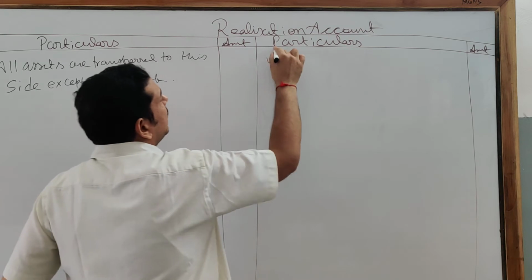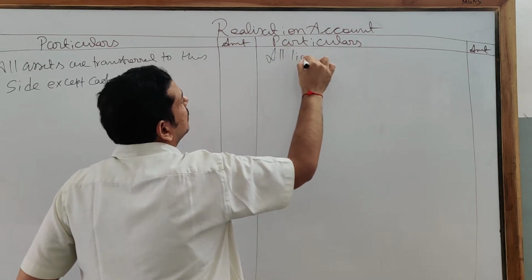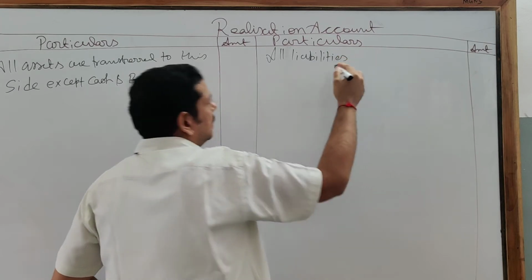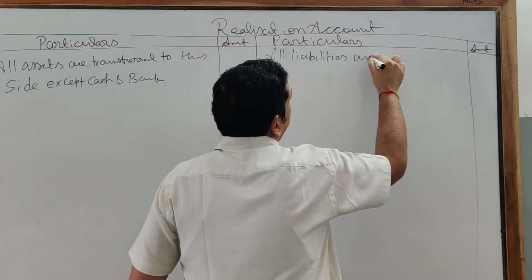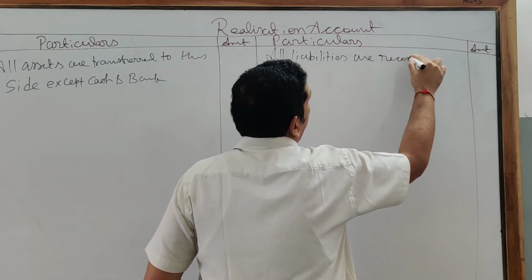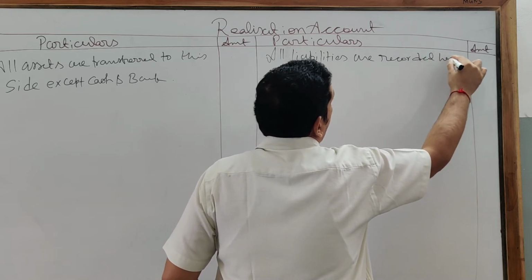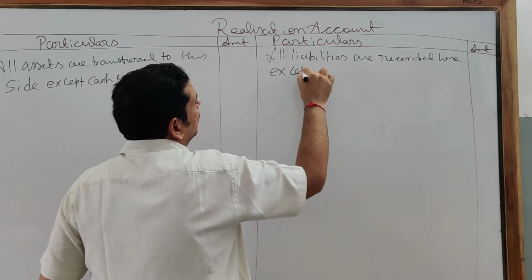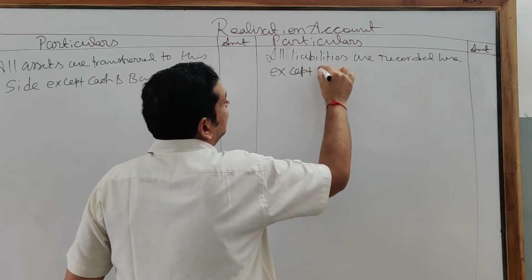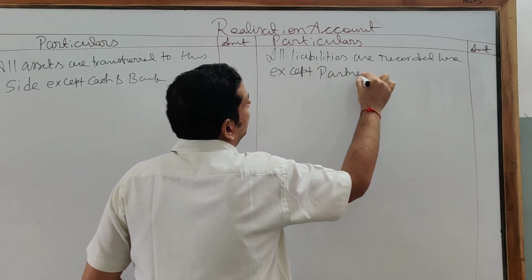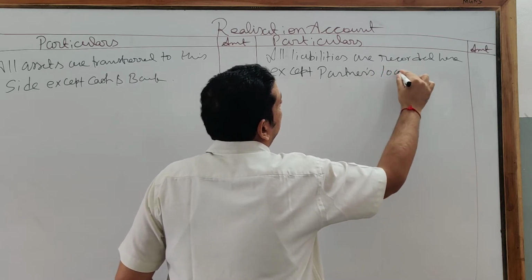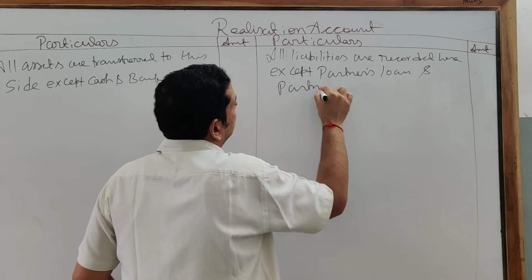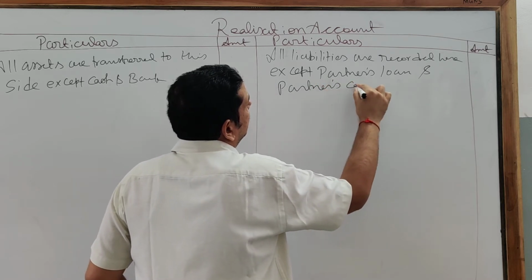Okay? All liabilities are recorded here, except partners' loan and partners' capital.